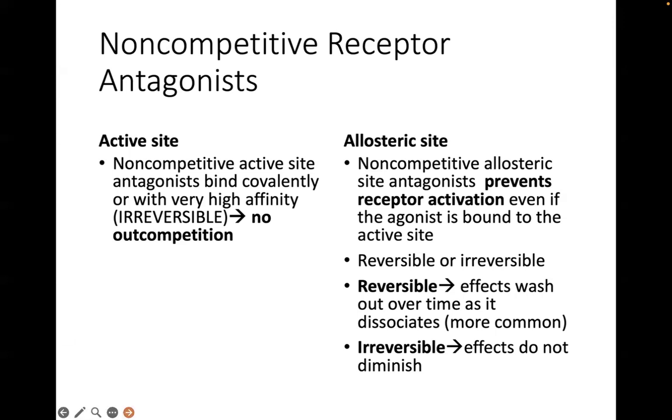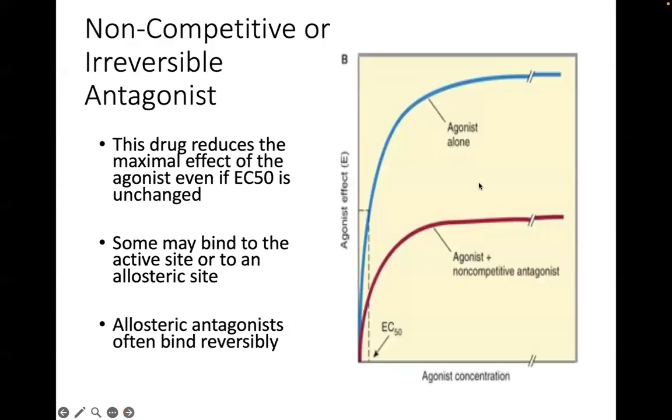No? So the curve becomes like this. Here you have the agonist alone, and then you have an antagonist which is non-competitive. So in contrast to a competitive antagonist, you will see that the maximum effect of the agonist will not be achieved in the presence of a non-competitive antagonist.